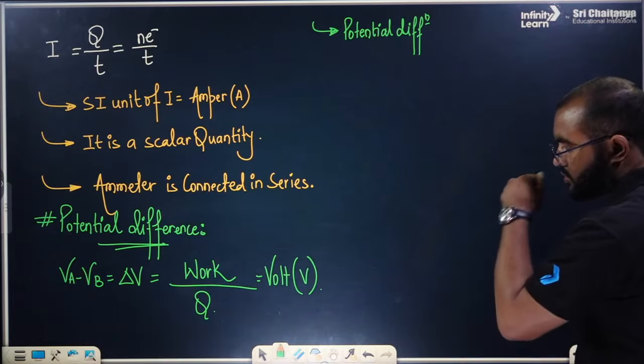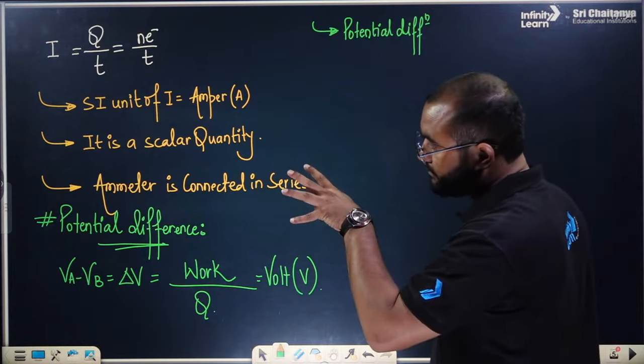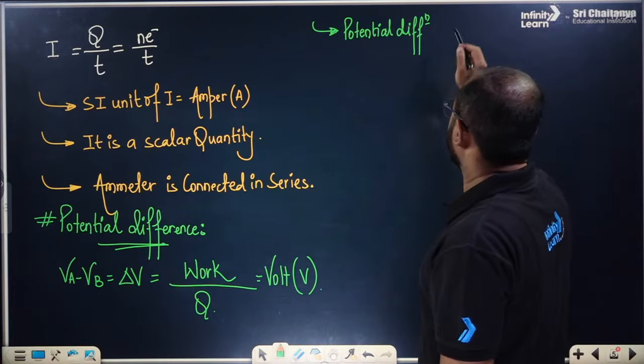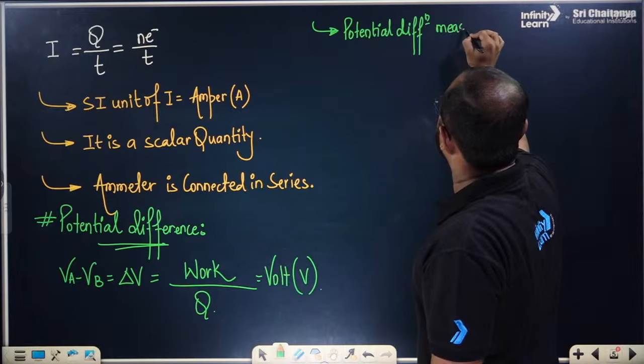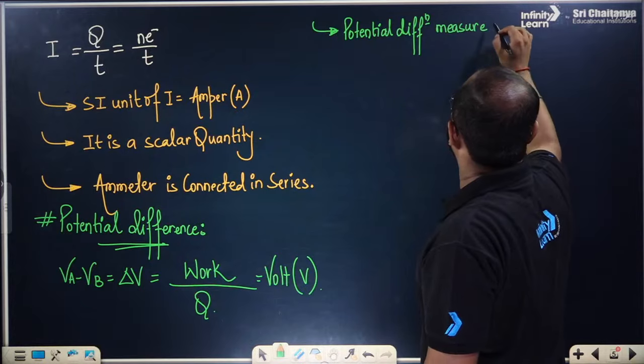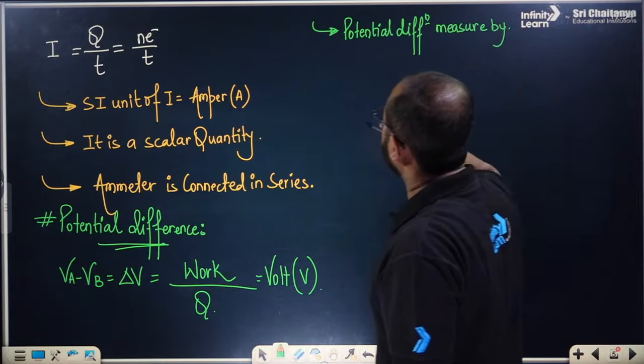If we talk about the potential difference, everyone, it is measured by the device known as the voltmeter. Measured by what? Measured by voltmeter.